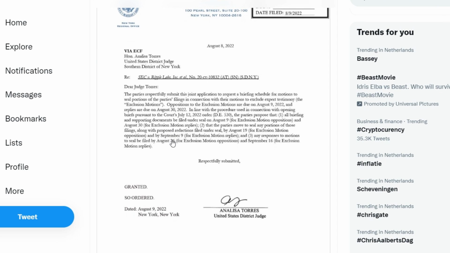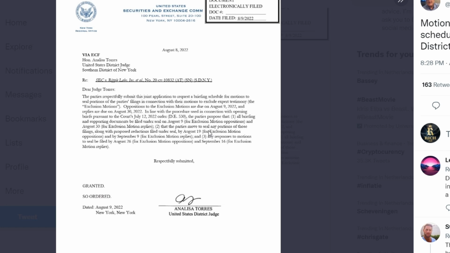Hashtag #SECvsRipple, hashtag XRP. The parties have submitted a request for a briefing schedule for proposals to close parts of their responses to each other's proposals in order to exclude expert testimony. This means that everything will be recorded and will remain sealed until Judge Torres has sorted it out.